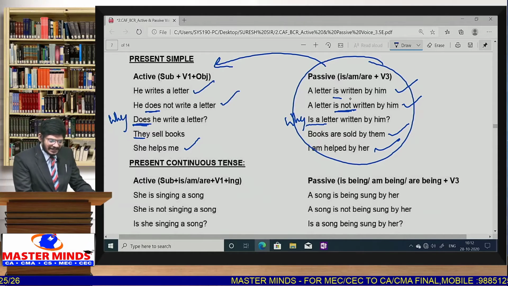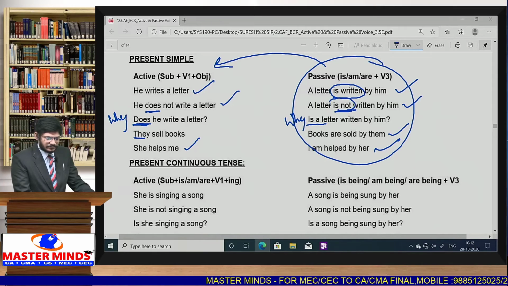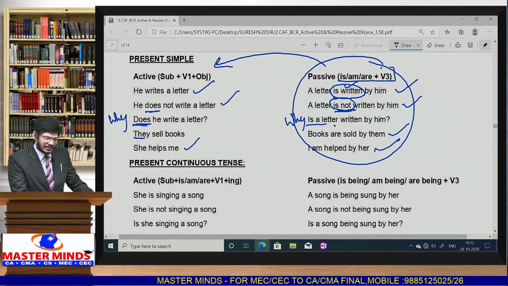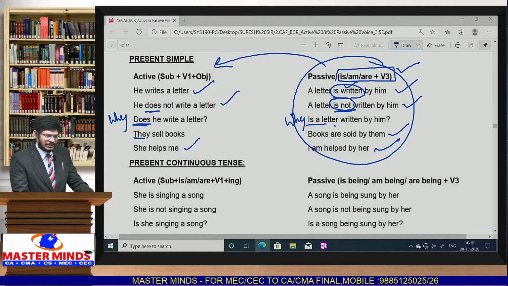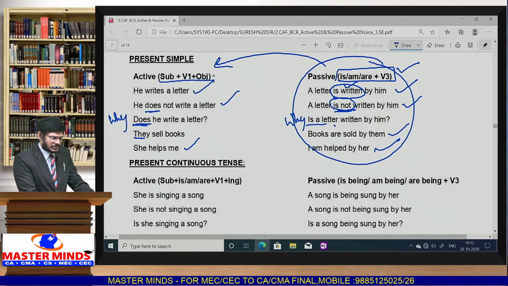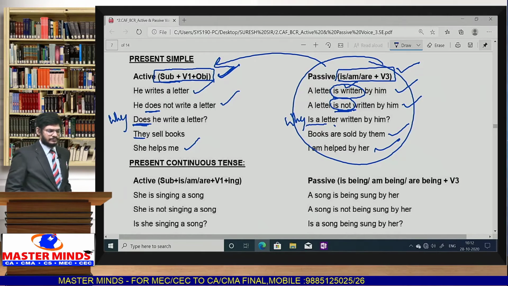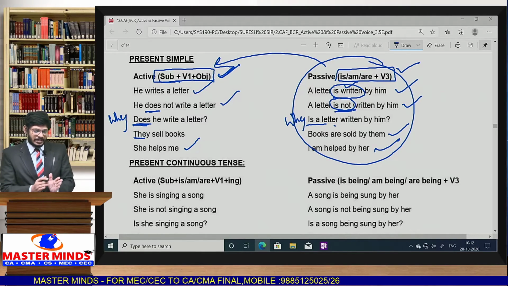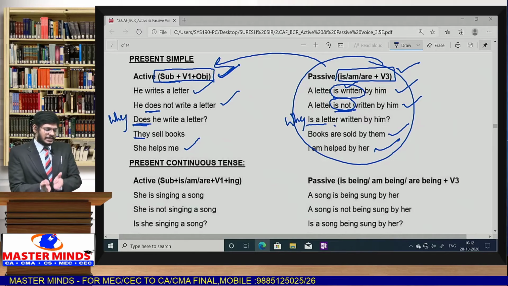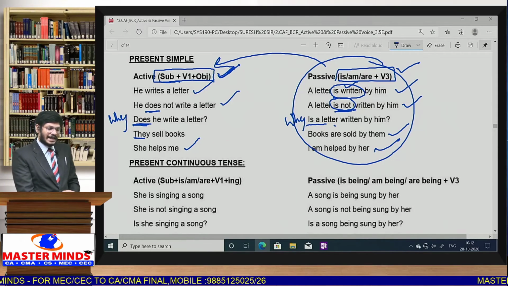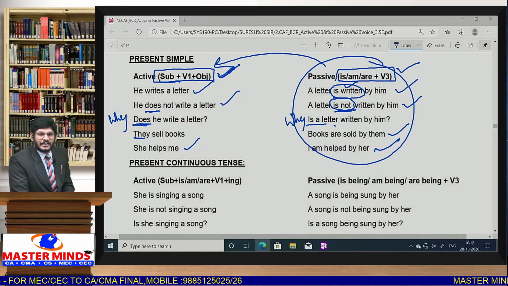Means by seeing this helping verb we can identify. So you have to look at the helping verb. Suppose is given. So these helping verbs are given. Automatically this is in passive voice. Then the active voice must be in this structure: subject plus V1 plus S or ES plus object. This is simple present structure. Means when the passive voice is given, observing the helping verbs, basing on that you have to know the active voice tense, and basing on that you have to take the answer.